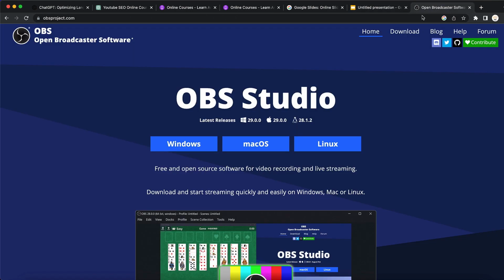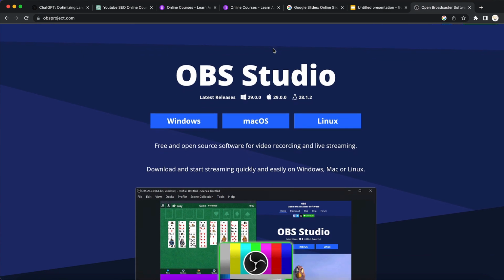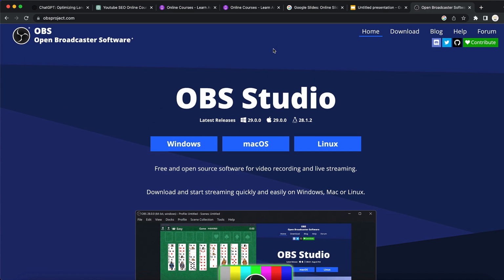Now you need to download this software called OBS Studio. What this software does is record your screen. So right now I'm showing you guys, and I'm basically creating some kind of course on how to make money with ChatGPT. You want to do something like this too. To record your screen and your voice for your course, you want to use OBS Studio. It is going to be free. You can download it on Windows, Mac, or Linux. So basically on every single platform you can download OBS Studio, record your screen, create your course, and upload it back on Udemy.